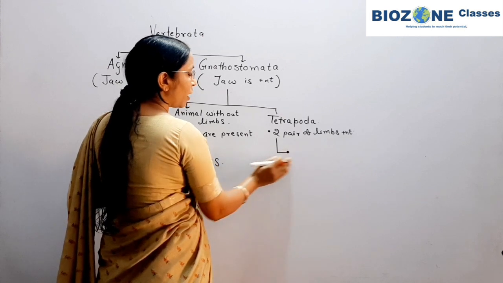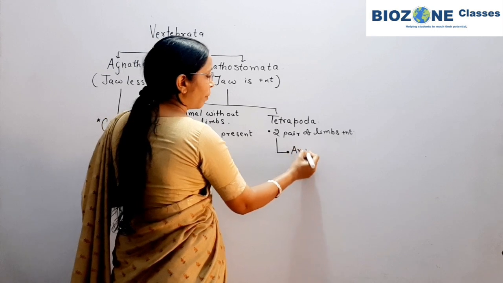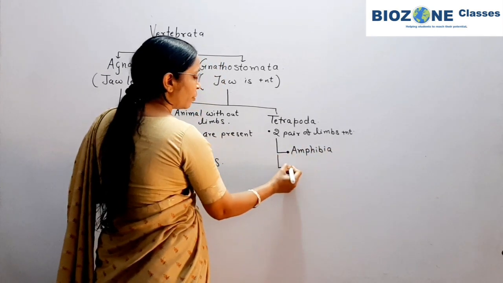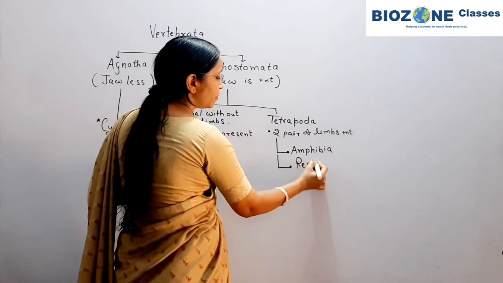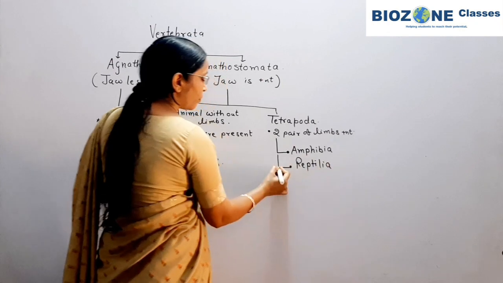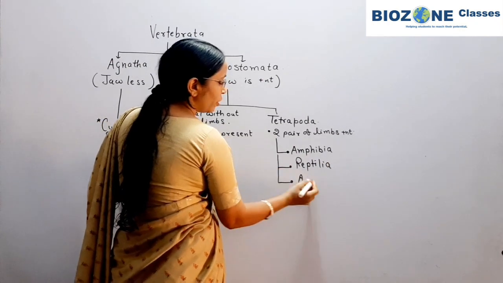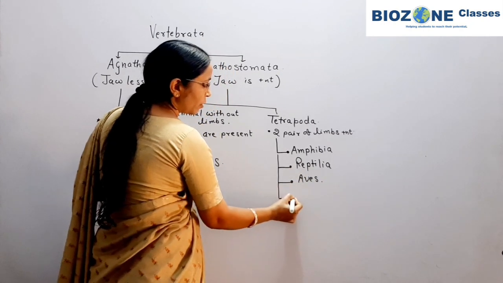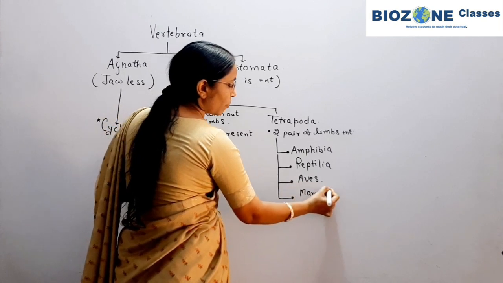According to their identical features, the tetrapoda is further divided into amphibia, reptilia, then for air habitat or aerial habitat we study one superclass, that is aves, and the most developed and advanced is mammals or mammalia.